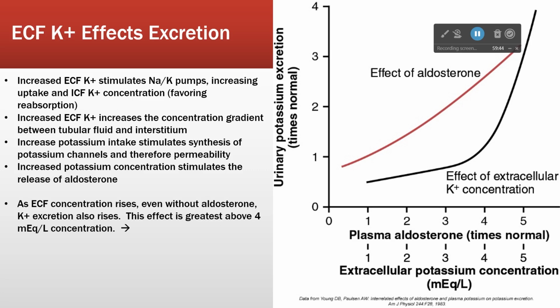Increasing extracellular potassium concentration will also directly increase urinary potassium excretion as well. So we have sort of an automatic system, that's this one, but we don't usually see the effects of that because aldosterone is the better controller, right? So even without aldosterone, we'll still increase our potassium excretion if our potassium is high, but typically aldosterone is our primary mechanism.